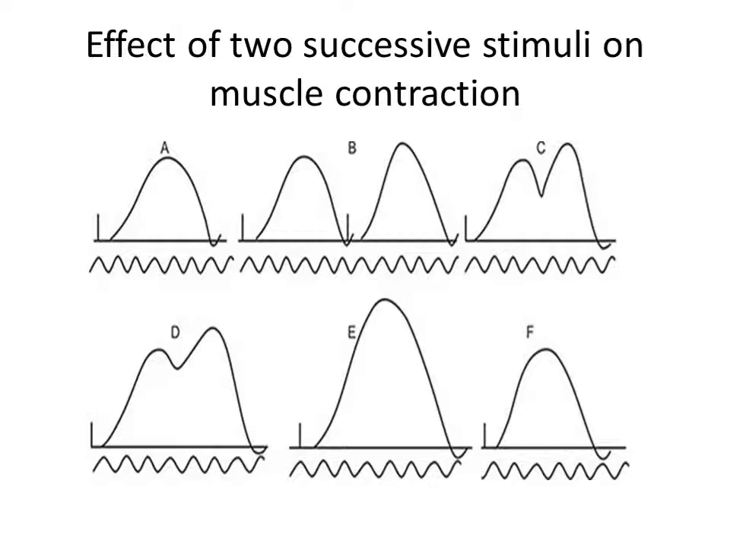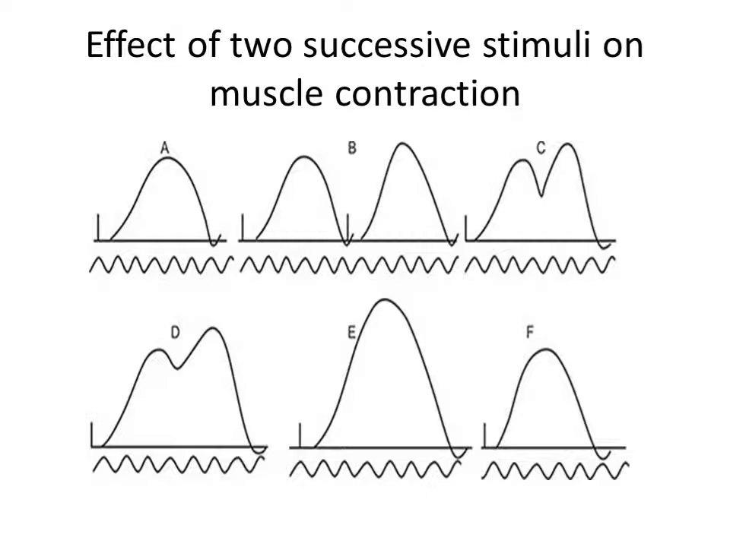Now, what is absolute refractory period? This is the period during which the second stimulus does not produce any response, no matter how strong the second stimulus is. Then relative refractory period: this is the period during which a stimulus of greater strength may evoke the response. Now here in the graph, it shows the effect of two successive stimuli on muscle contraction.